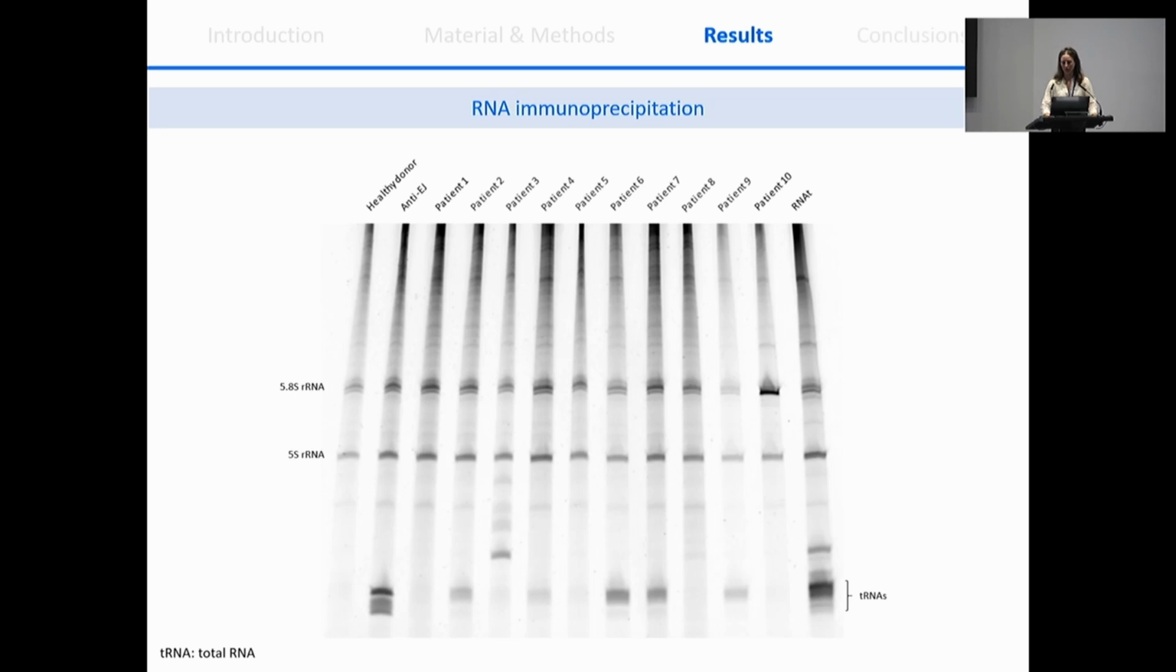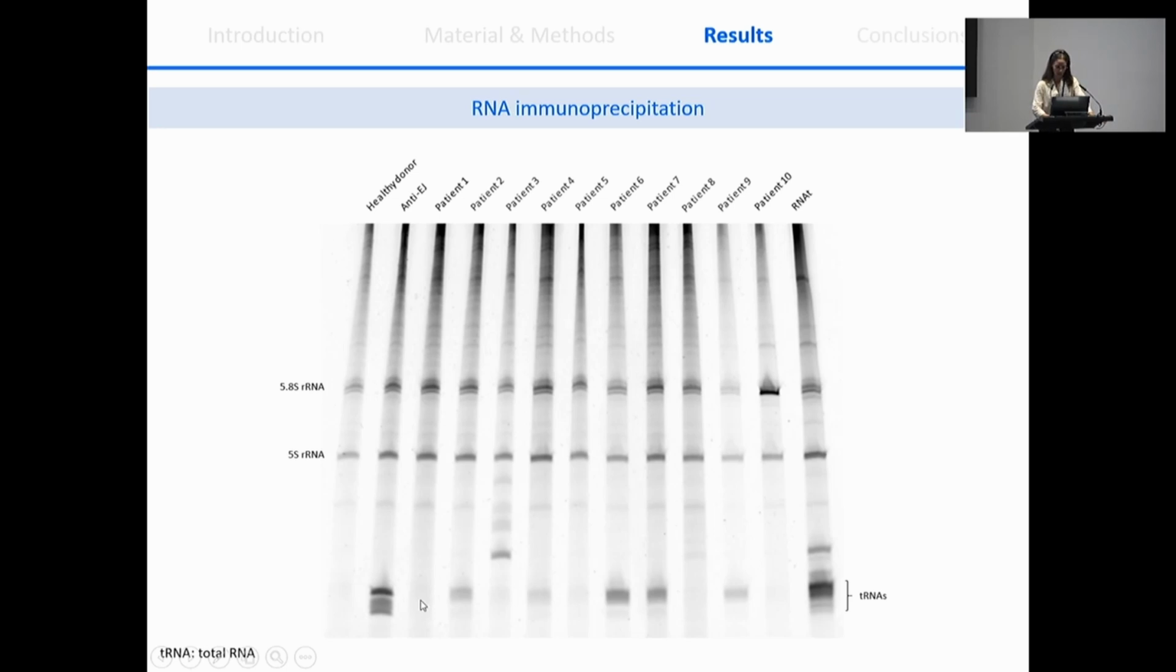So here you can see the results of the RNA immunoprecipitation of the majority of the patients included in the study. We included a healthy donor where we can see two unspecific bands corresponding to ribosomal RNA that will be seen in all of the patients. Also, we included a control that was positive for anti-EJ, another anti-synthetase that showed these bands here, that is the height of tRNAs. Here you can see the input of total RNA coming from nucleic acid extraction of the protein extract coming from the cell line.